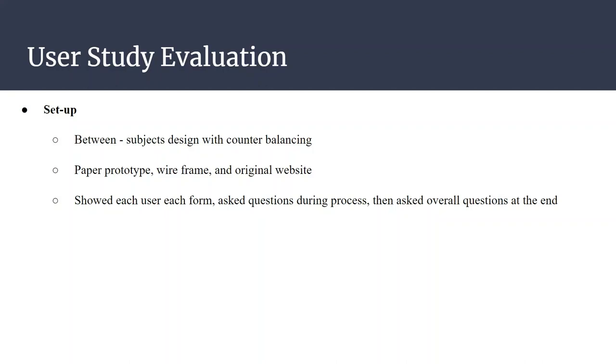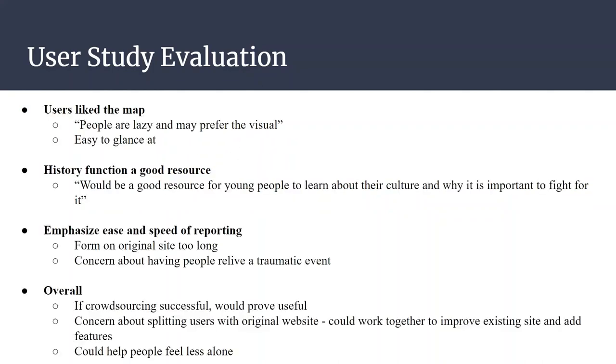In order to evaluate our website, we conducted 10 user evaluations using a between subjects design with counterbalancing to reduce the ordering effect. We showed each participant the paper prototype, the wireframe, and the original website. While looking through each iteration, we found that users liked the map, history page was a good resource, emphasized the ease of reporting in comparison to the original form, and overall feedback for the site was very positive for our